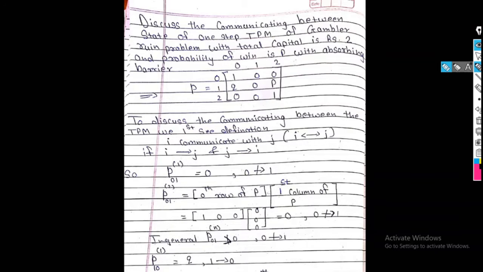To discuss the communicating between states of the TPM, we first see i communicates with j, when i leads to j and j leads to i. So we first start with my first value, P00. This value is 1.